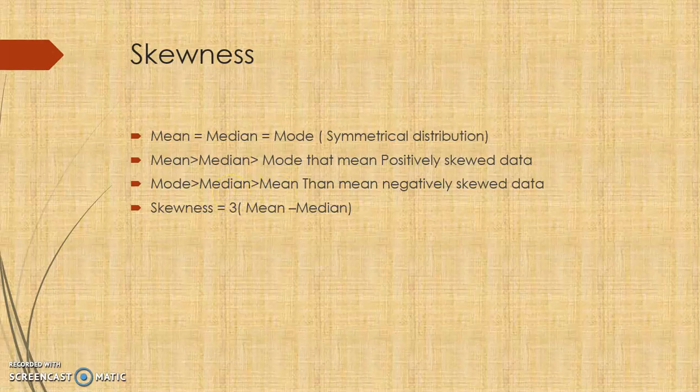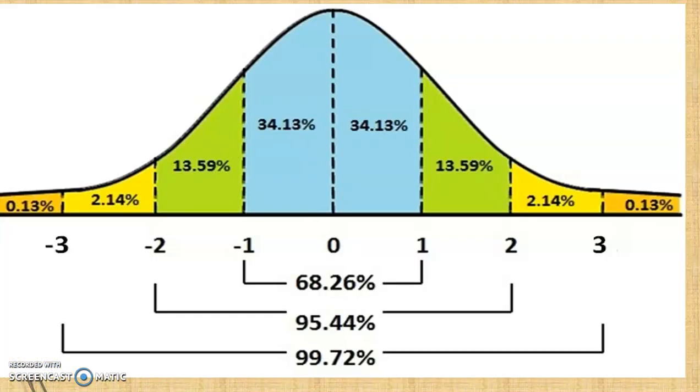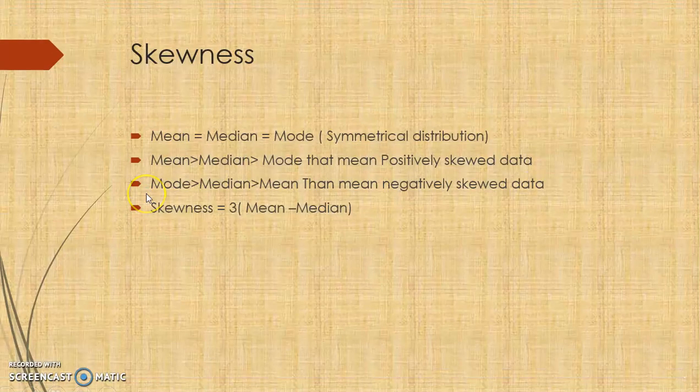Similarly, if the mode is greater than median and median is greater than mean, that means negatively skewed data. Here the highest percentage of your data is lying in the positive direction, in the positive side. That means negatively skewed. If your data is lying in the negative side, that means positively skewed. As I said, they go in opposite directions.